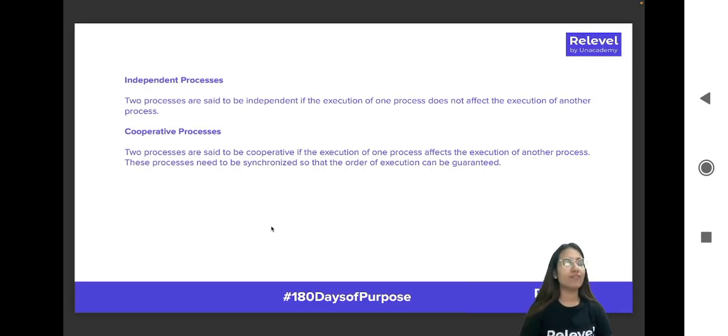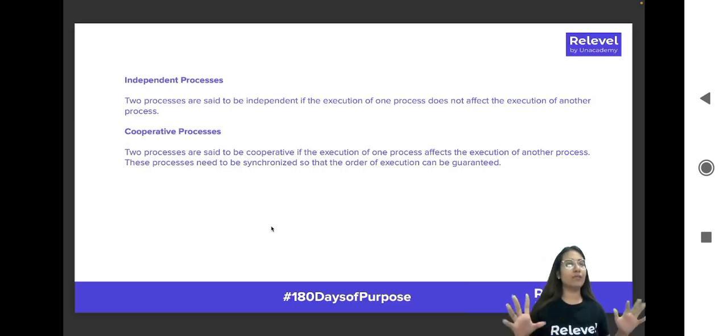Okay. And with that, we also have the concept of cooperative processes. Now, two processes are said to be cooperative if the execution of one process actually affects the execution of another process. Now, these processes need to be synchronized so that the order of execution can be guaranteed.